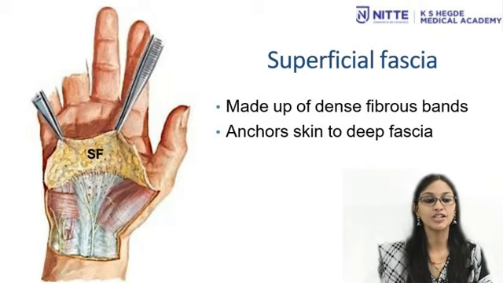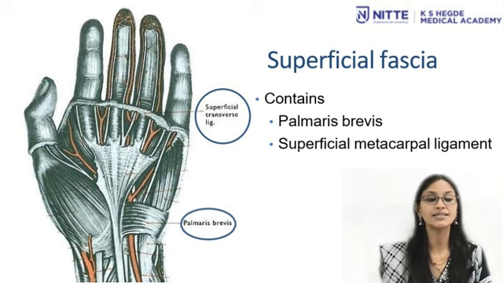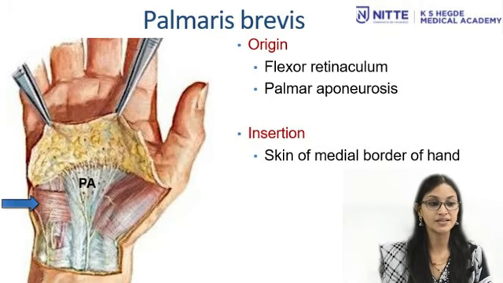The superficial fascia of the hand is made up of dense fibrous bands and anchors the skin to deep fascia. The superficial fascia contains a muscle called palmaris brevis and superficial metacarpal ligaments. Palmaris brevis is a subcutaneous striated muscle across the base of the hypothenar eminence. The origin of palmaris brevis is from the flexor retinaculum and palmar aponeurosis. The insertion is to the skin of the medial border of the hand.